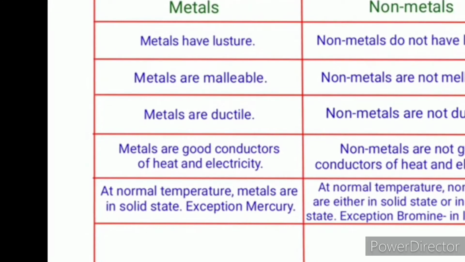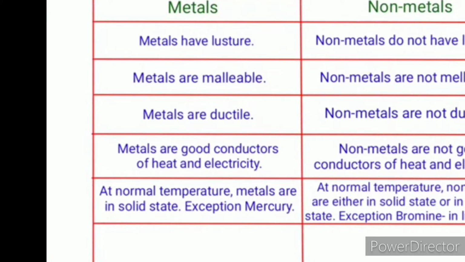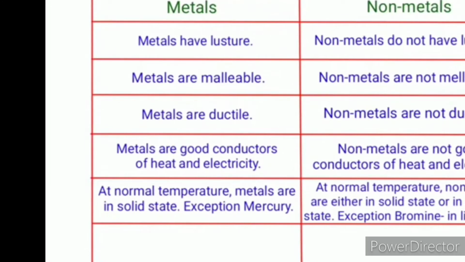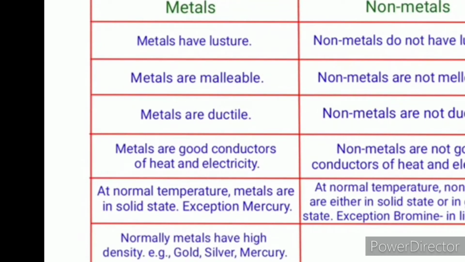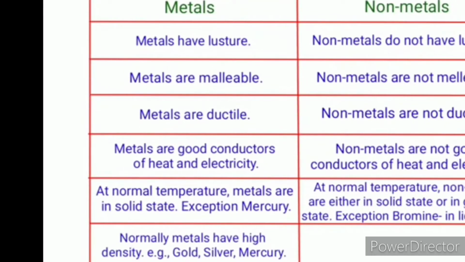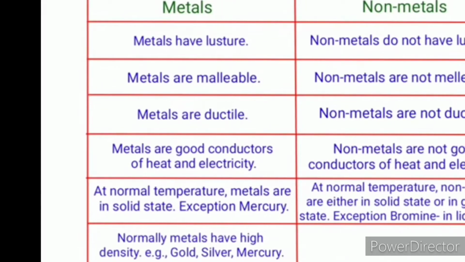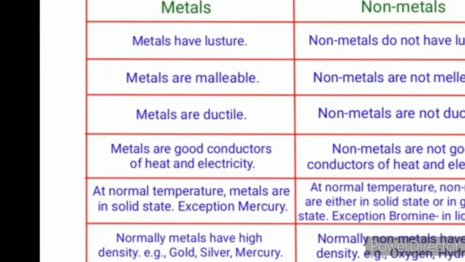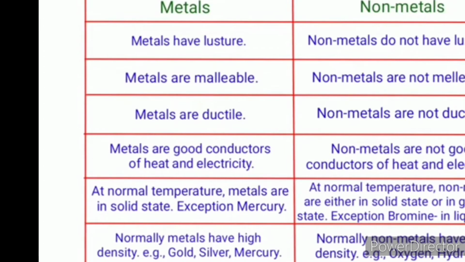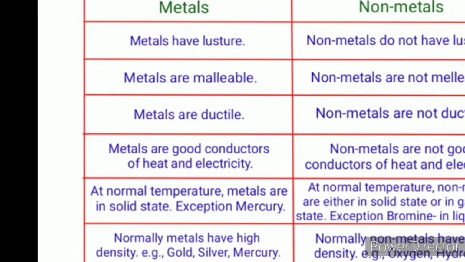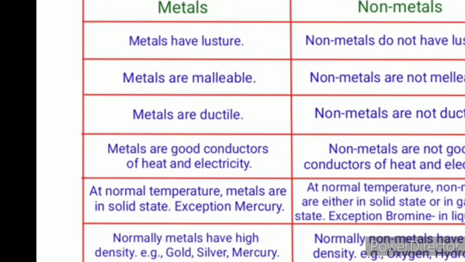While at normal temperature, non-metals are mostly in solid state, the exception being bromine. Normally, metals have high density, like gold, silver, mercury, while non-metals do not have high density, for example oxygen and hydrogen.